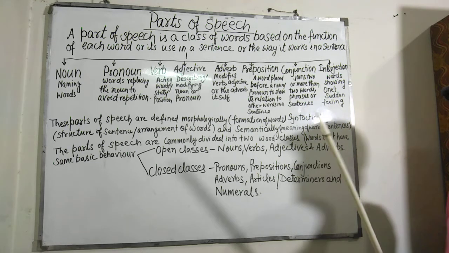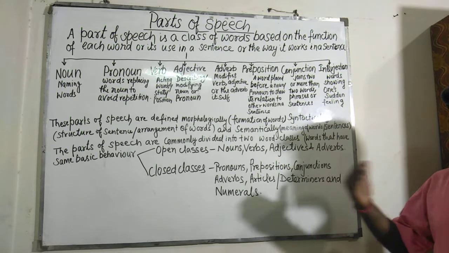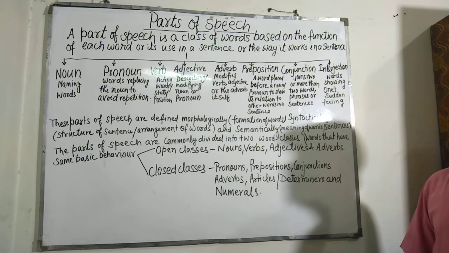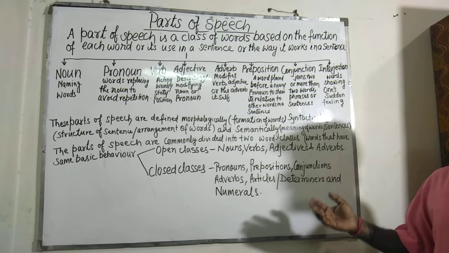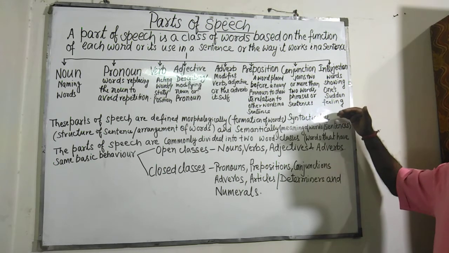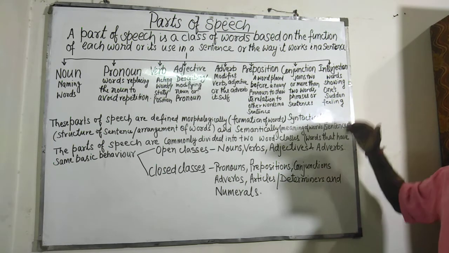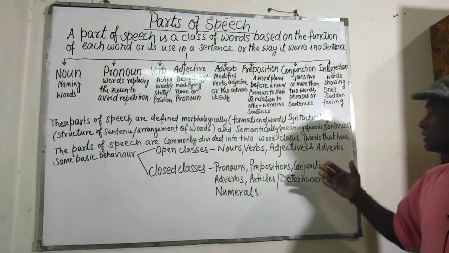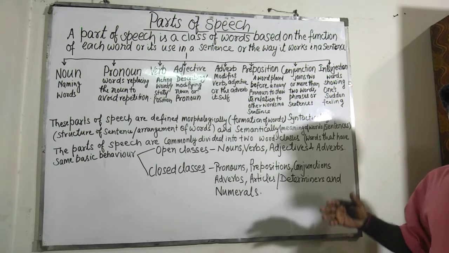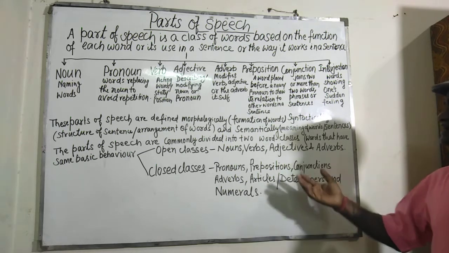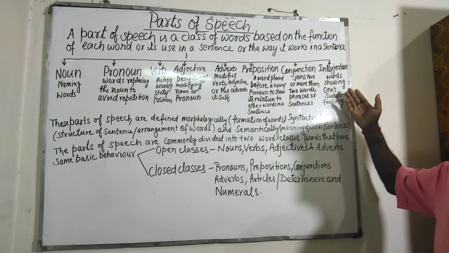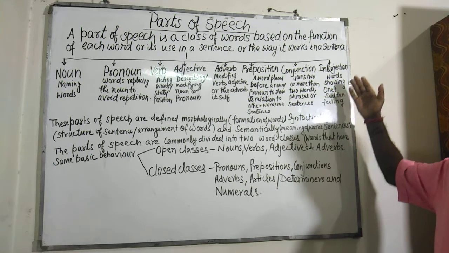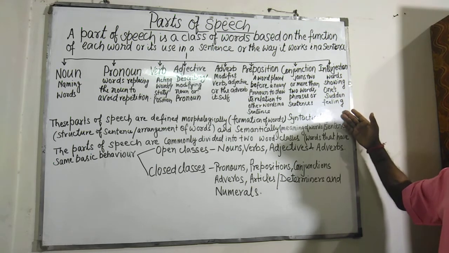For example, words expressing sorrow are ah, ouch, oh, alas. These are all sorrow expressing words. Then feeling wow, bravo, applause, cheer up, etc. These are all aha, wah. These are all interjections of happiness.